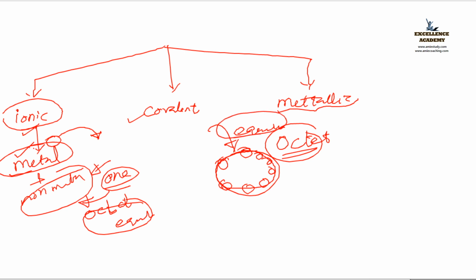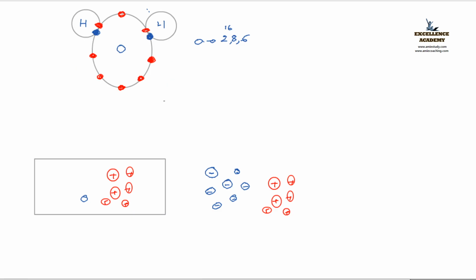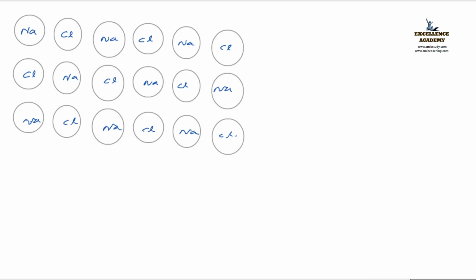But see the problem here. For example, in the case of a metal, I took a sodium atom. Sodium has 11 electrons. So how are they arranged?